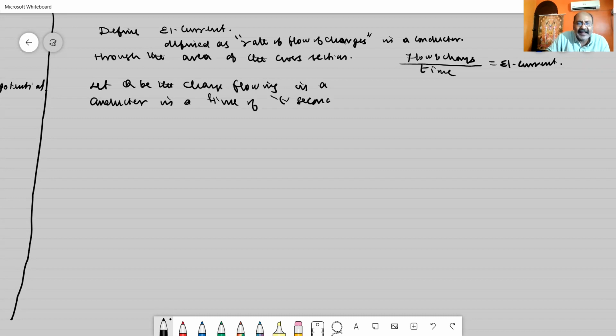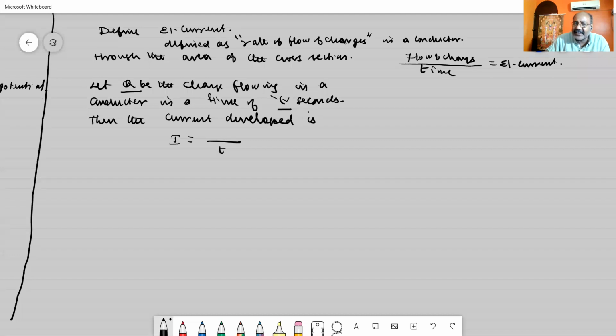So if a charge of Q coulombs flows through a conductor in a time of t seconds, then the current developed in the conductor is, current I is equal to, see, the rate of flow: the time taken is t, and the amount of charge flown is Q. So I can write the total current I is equal to Q by t.